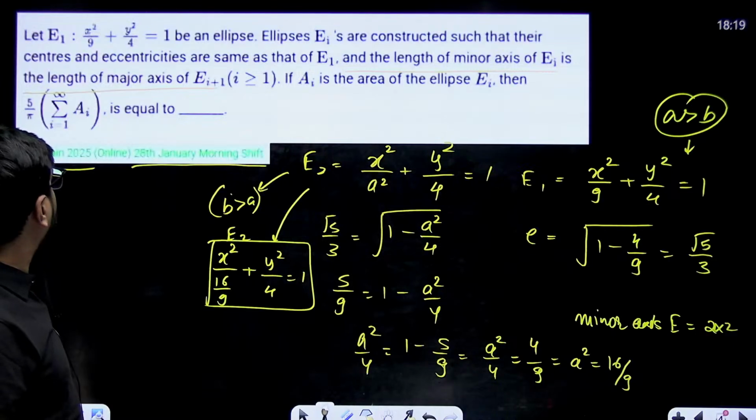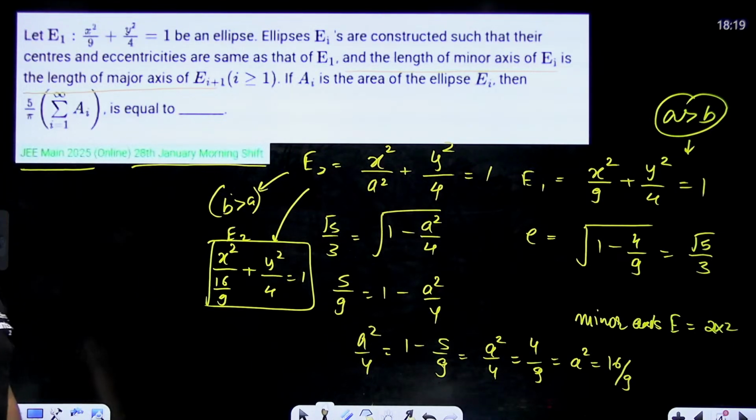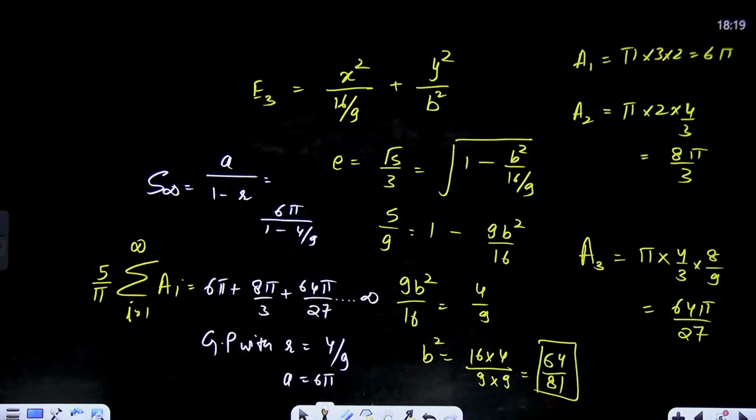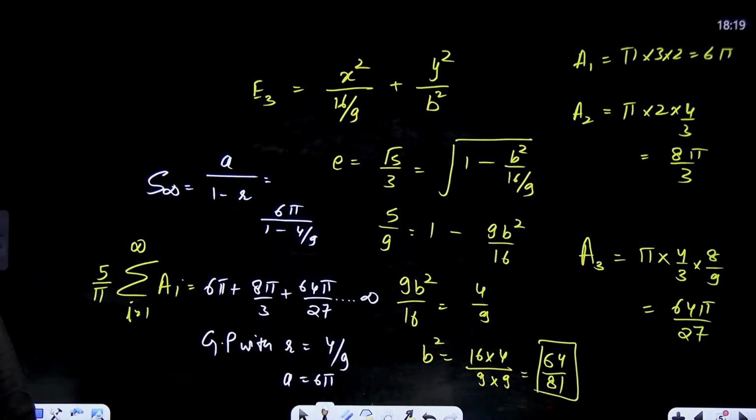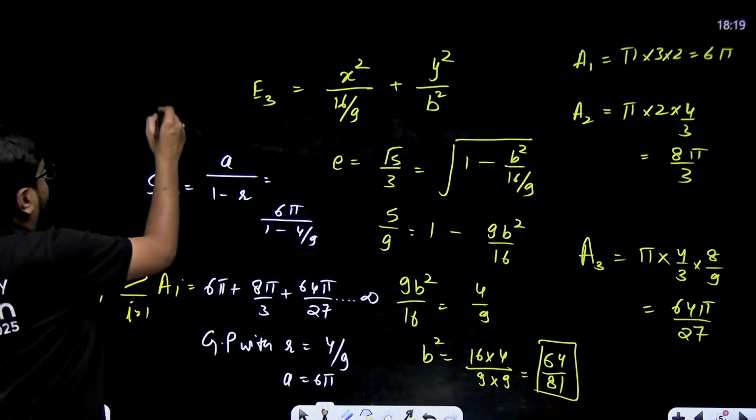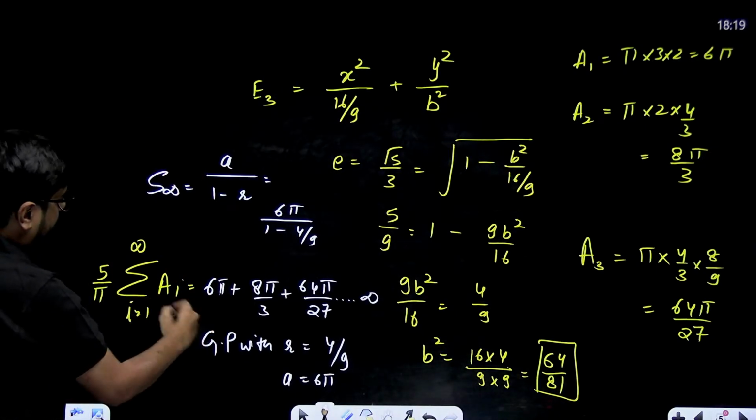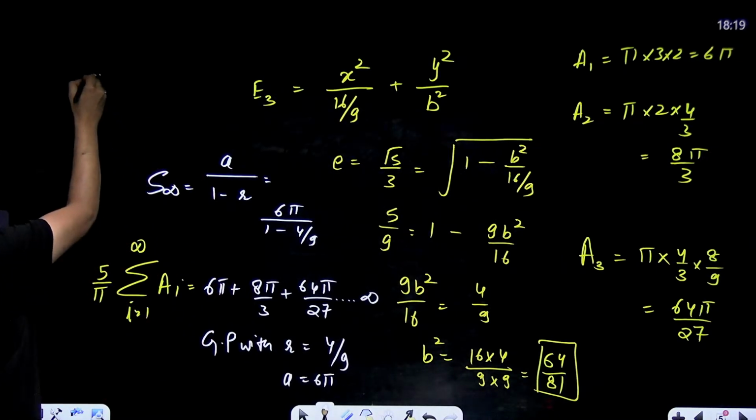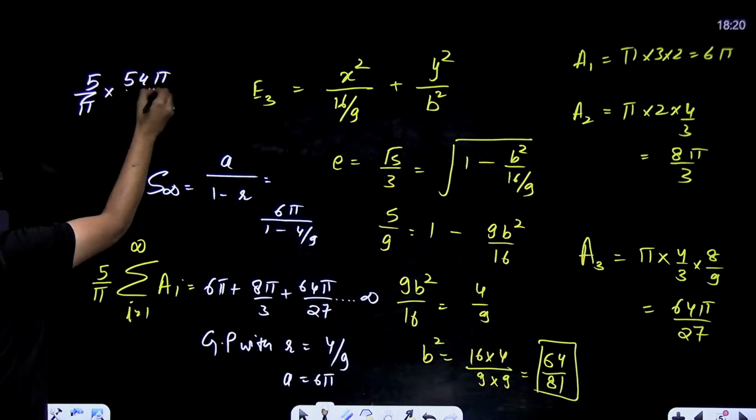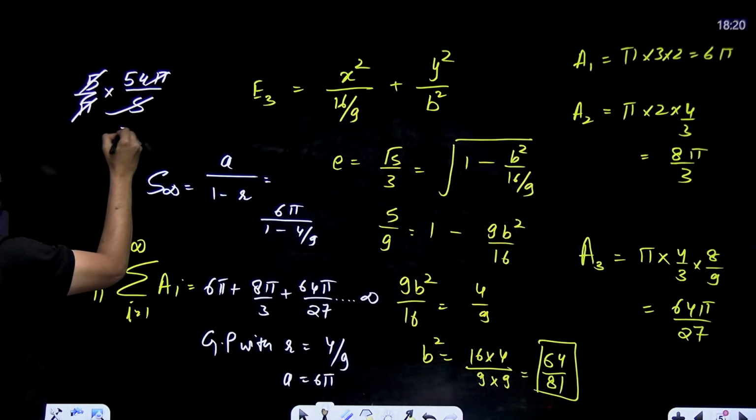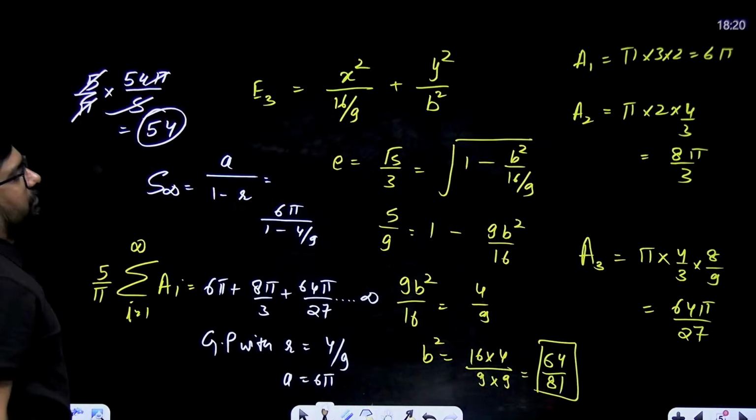Do we have options? No, we don't have options. Okay, it should be an integer then. Acha, 5 by pi is also multiplied. So S infinity will be 54 pi by 5. So 5 by pi multiplied with 54 pi by 5, 5 cancelled, pi cancelled. Answer will be 54.